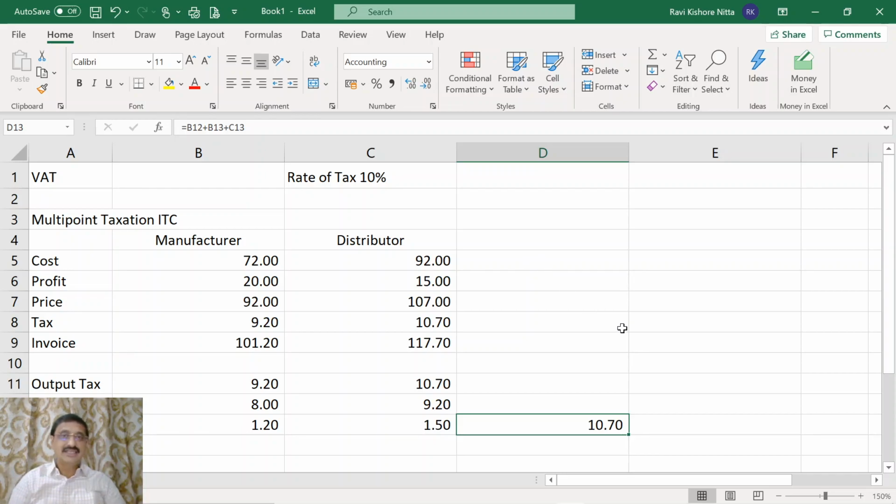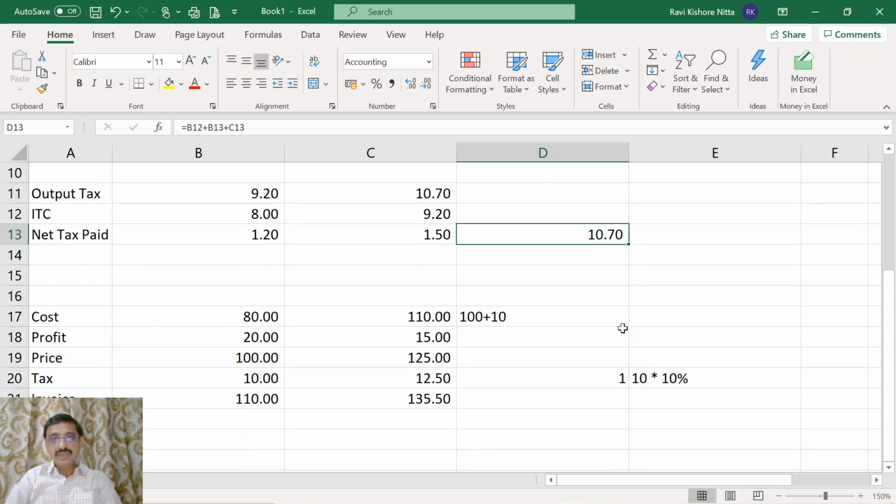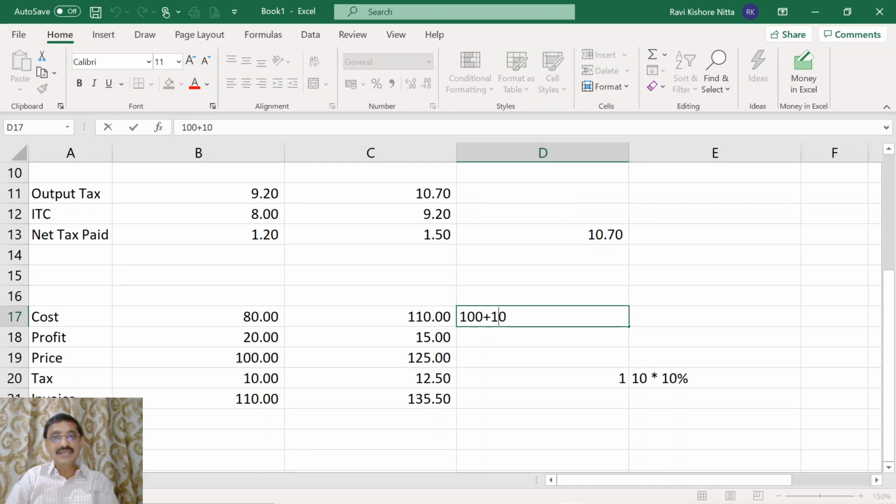Now understand here, in the preceding example, which is not a VAT, you have a cascading effect of 1 rupee. How did we get the cascading effect? This 125 comprises this 10 rupees also, tax paid by the distributor to the manufacturer. On that also again 10% is levied, so 1 rupee is the cascading effect, tax on tax.